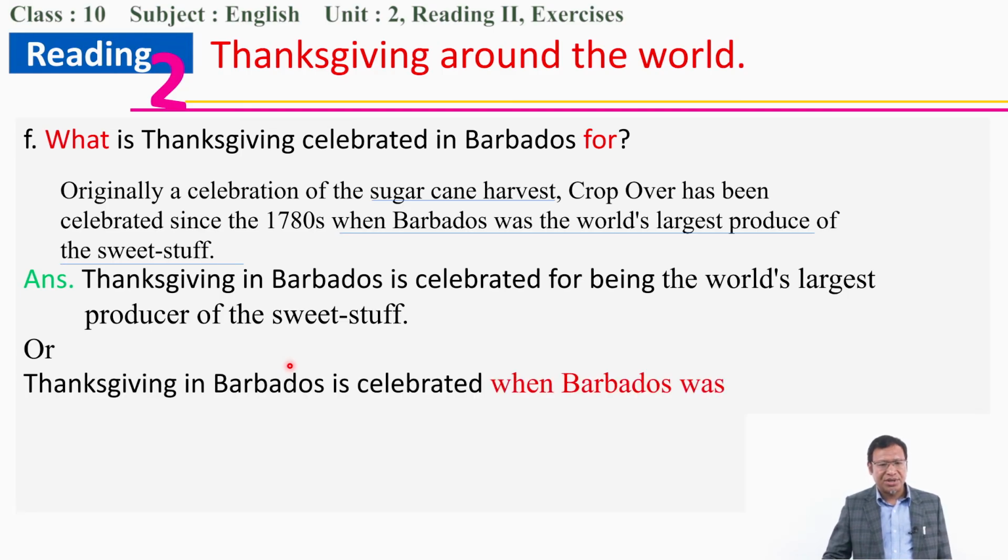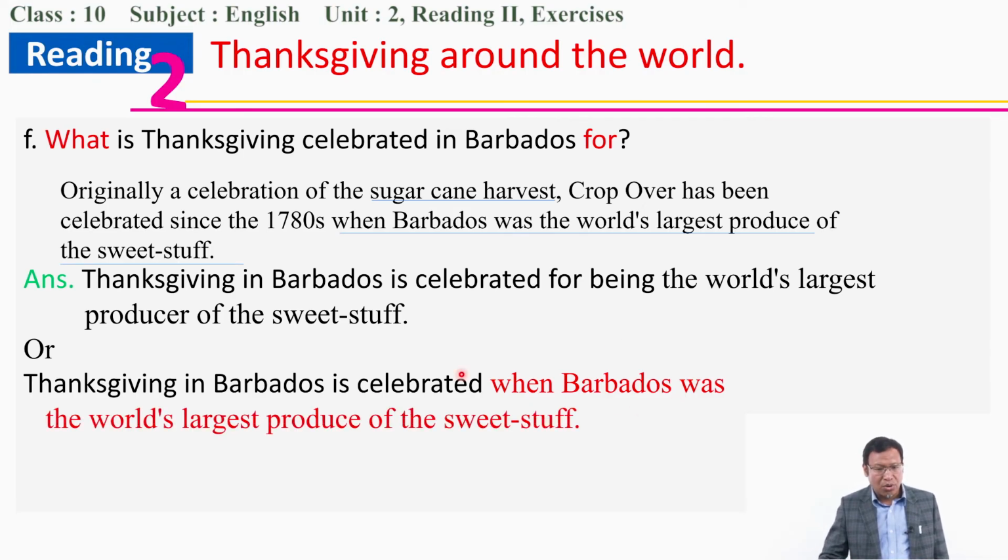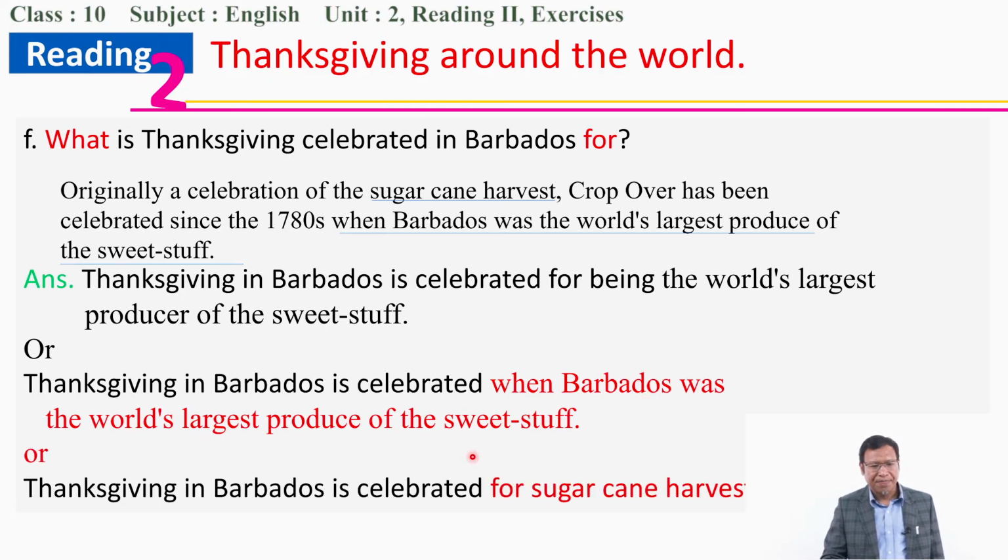Or we can answer, Thanksgiving in Barbados is celebrated when Barbados was the world's largest producer of the sweet stuff. You can say it this way also. If you are not using being, it's celebrated when Barbados was the world's largest producer of sweet stuff. Or you can also say Thanksgiving in Barbados is celebrated for sugarcane harvest. This also can be the answer. All right.